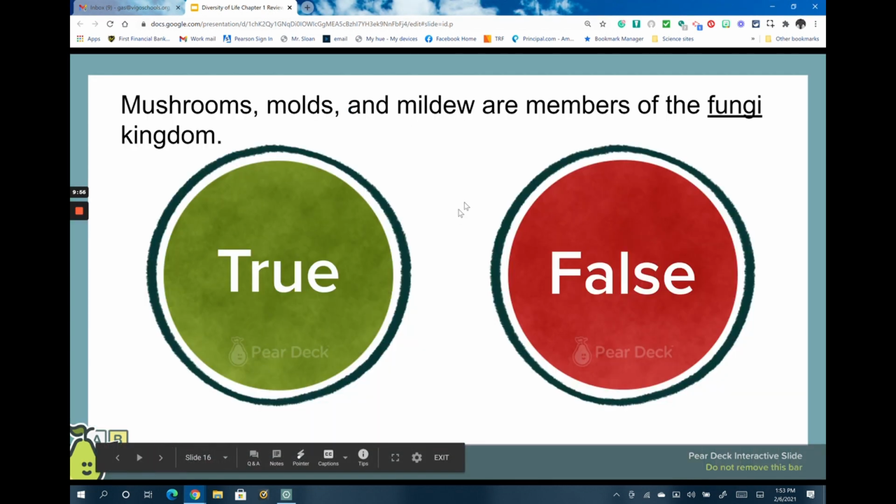Slide number 16, true, false. Mushrooms, molds, and mildew are members of the fungi kingdom. The answer here is true. Molds, mildew, mushrooms are all fungi.